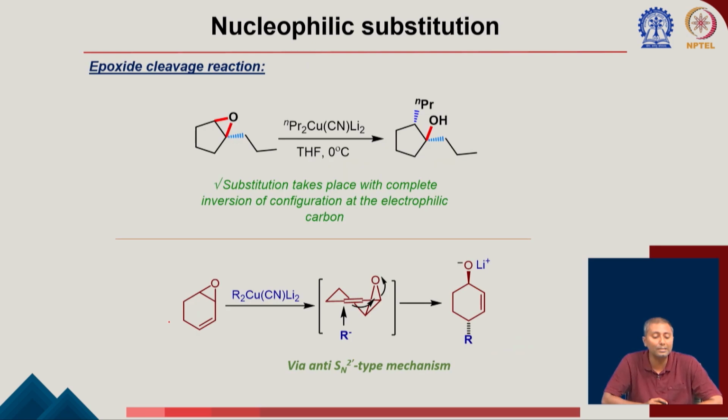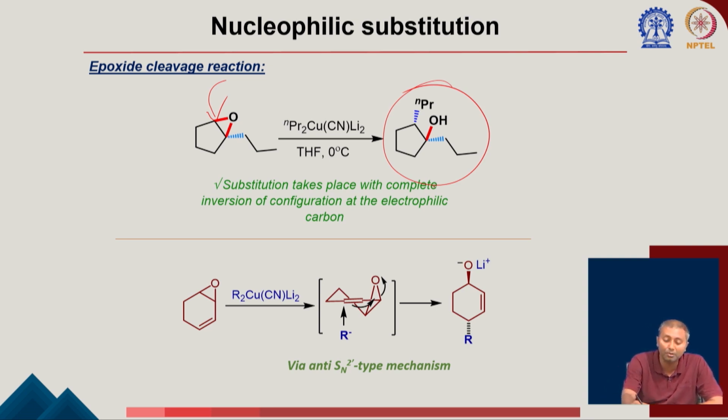The other important reaction is the epoxide cleavage reaction. You can see, if you use a cuprate, it is going to attack the less hindered position of the epoxide to form the corresponding tertiary alcohol. And you can see substitution takes place with complete inversion of the configuration.